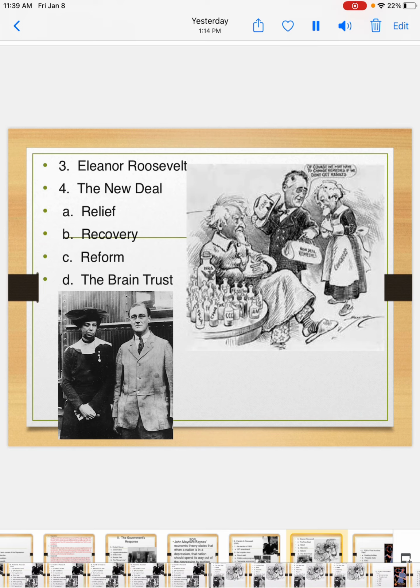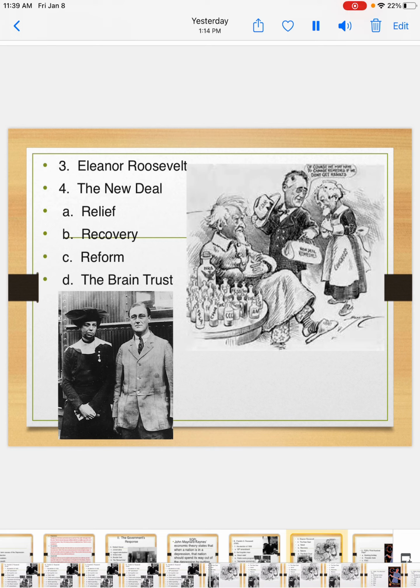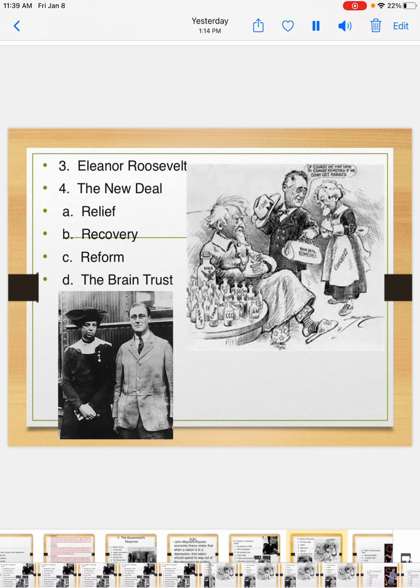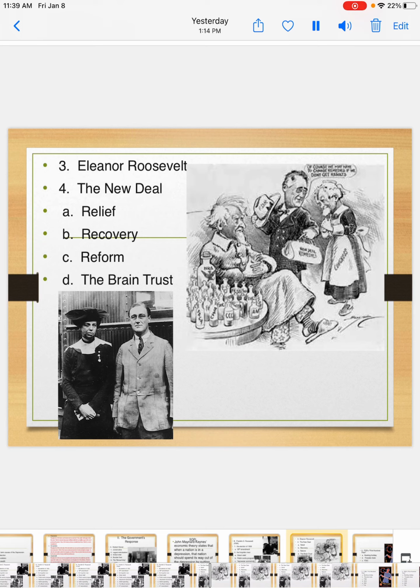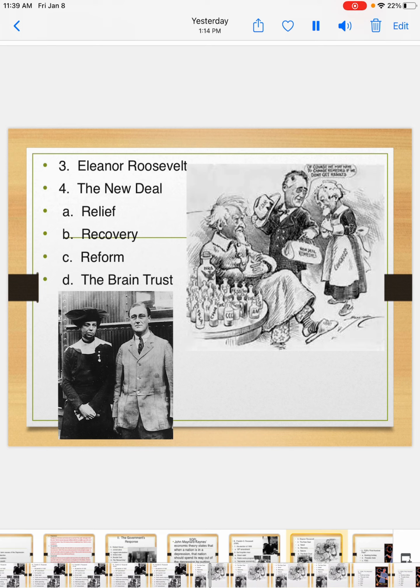We know that FDR was in a wheelchair, as you saw in one of the pictures earlier, and he could not go out as much because he was handicapped. He had contracted polio in his 30s, and after that, he was handicapped. He was crippled from the waist down. He could not walk or have use of his legs. He also didn't like being in a wheelchair. He felt like the wheelchair made him look weak. That's what he thought. And so he didn't like to go out in public so much in a wheelchair.